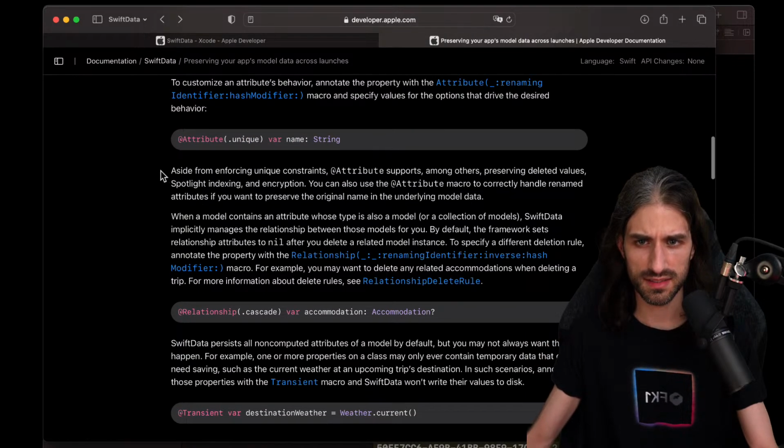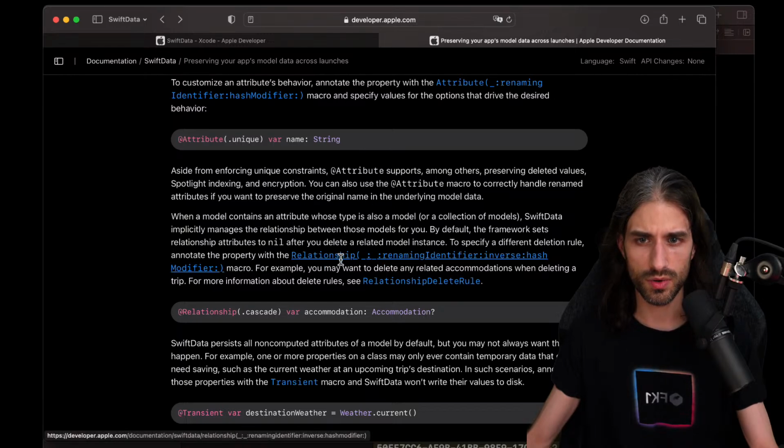What are they? So aside from enforcing unique constraints, attributes support, among others, preserving deleted values, Spotlight indexing, and encryption. You can also, okay, so no, it's more this one. When a model contains an attribute whose type is also a model or a collection of models, Swift Data implicitly manages the relationship between those models for you. By default, the framework sets relationship attributes to nil after you delete a related model instance. To specify a different deletion rule, annotate the property with the Relationship macro.